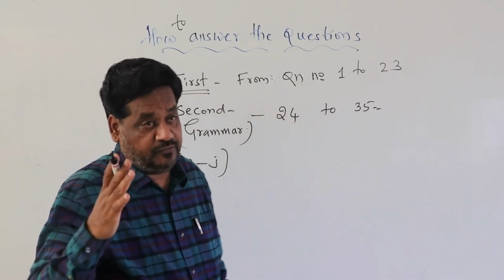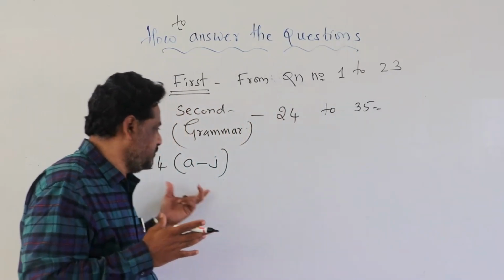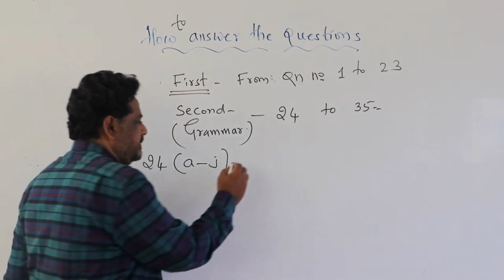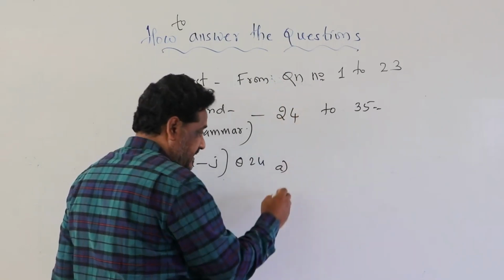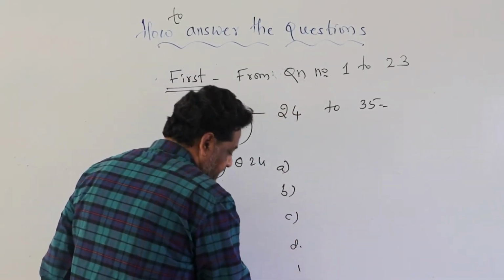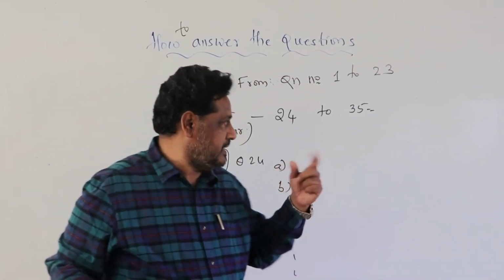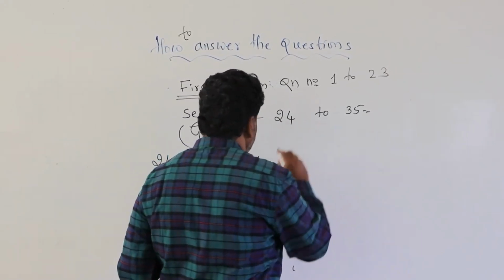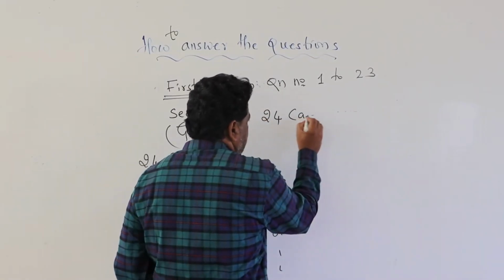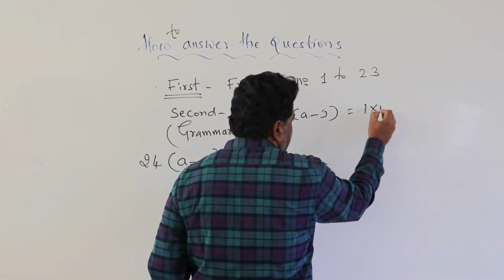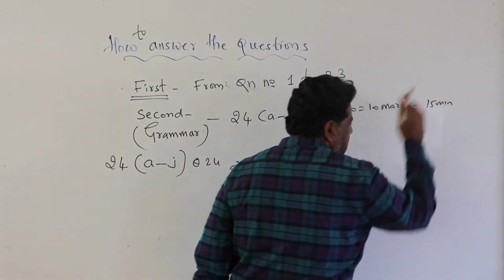Earlier it was question number 24, 25, 26 to 33, but now it has been changed to question number 24, A to J. It means you have to write question number 24, A like question number 1, answer in a word, answer in a phrase and sentence. In the same way B, C, D, up to J, you write on one side of the answer paper. So how to answer question number 24? This question, A to J, carries 10 marks as you know, and you have to answer this in 15 minutes.